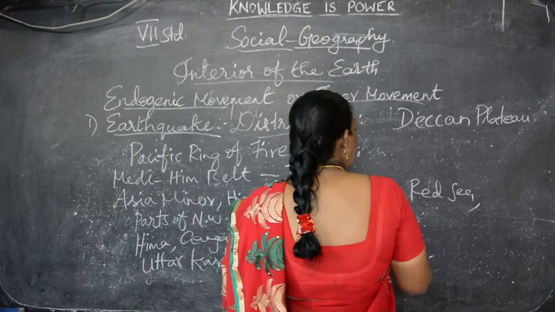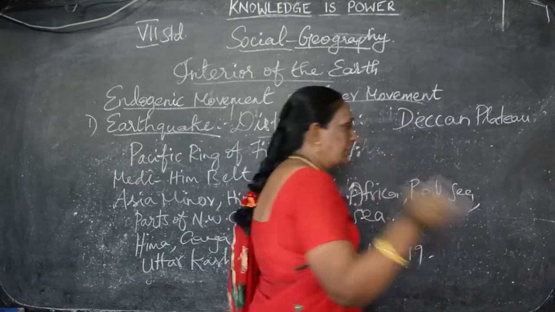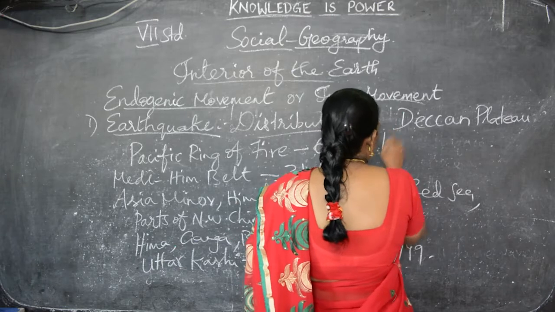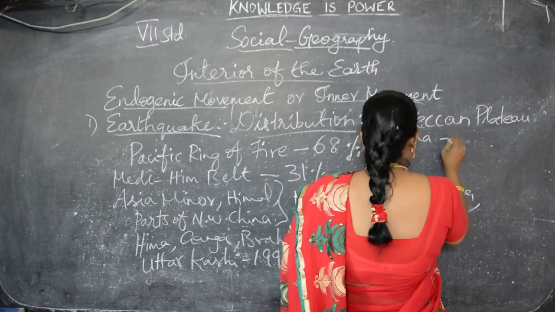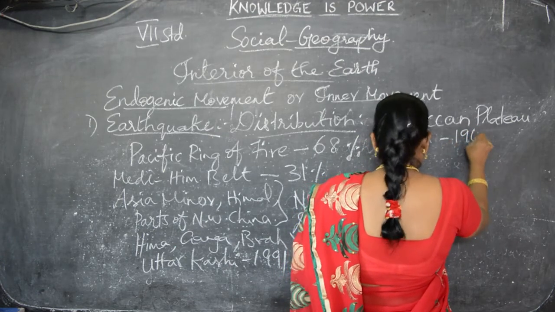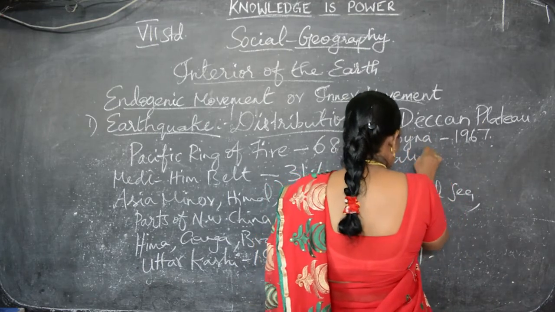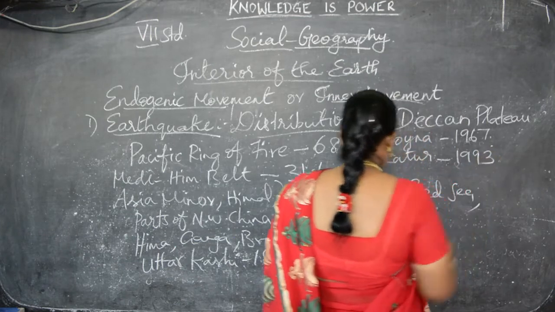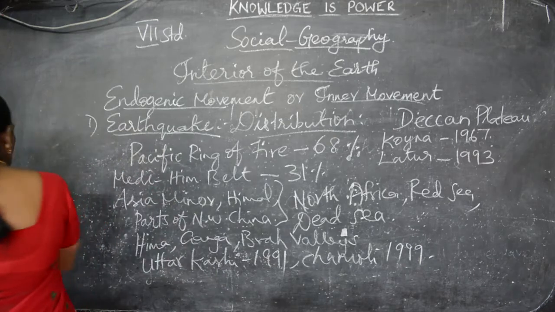It is free from danger, but even though two earthquakes had happened, one at Koina in Maharashtra in the year 1967, and Latur in the year 1993. So these are all the places where earthquakes occurred.